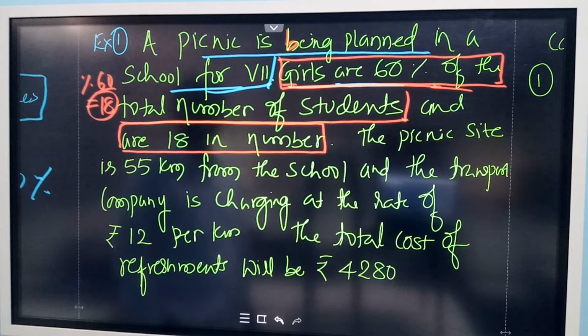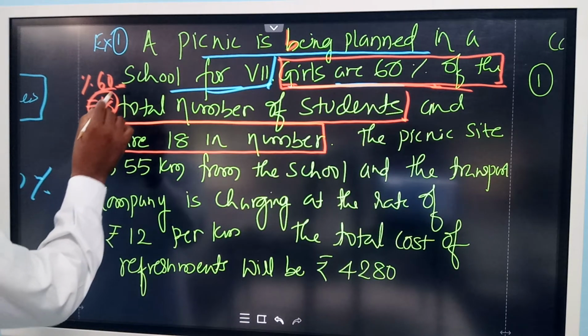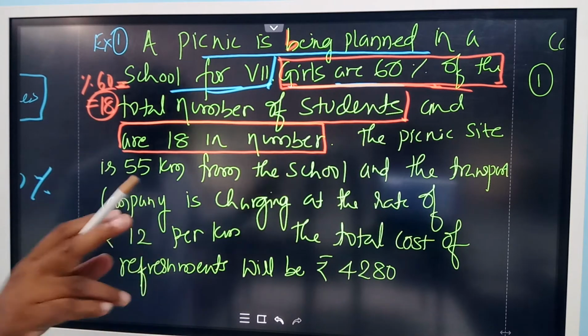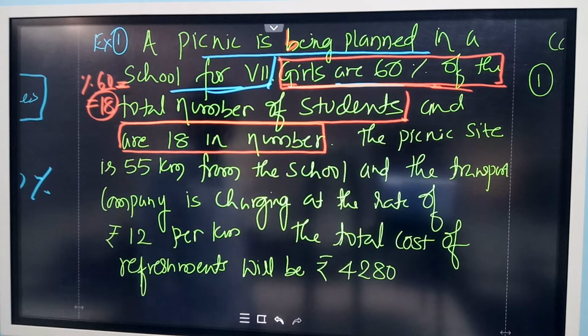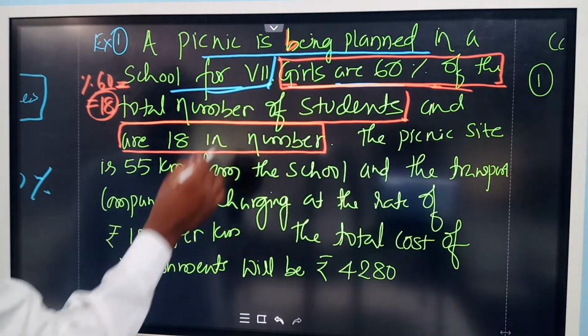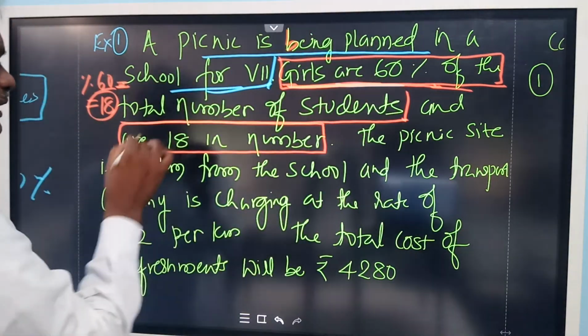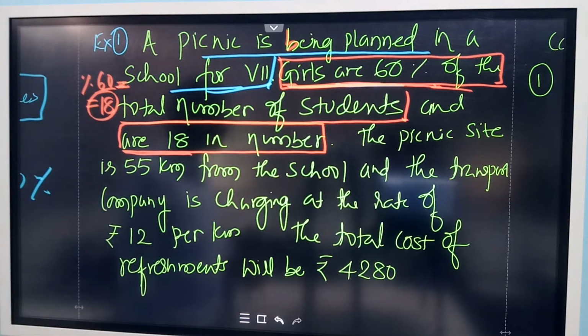Not only number of boys. Look at this, this is 60% and the total number of students. You can calculate directly first the total number of students. 60% of total is equal to 18. So therefore you can calculate total strength, and from the total strength you can calculate the boys later. First you have to calculate the total strength. So that is the benefit of this. Since the girls percentage is given and the girls number is also given, both are the same thing, one in percentage and one the exact number. Both should be equated, then you will get the total students.